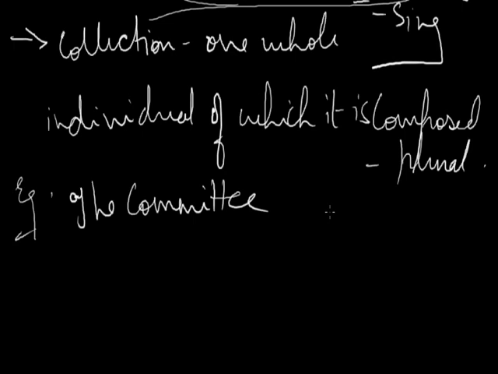The first is, the committee has issued its report. Here we are talking about the collection. We are talking about it as one whole. So the verb we have taken is singular, that is has. And the second example, the committee are divided on one minor point. Here we are talking about the individuals of which it is composed. So the verb here which we are taking is are, which stands for plural.